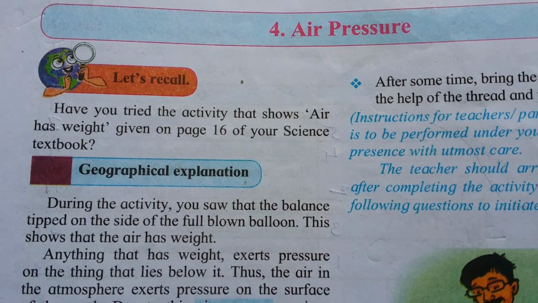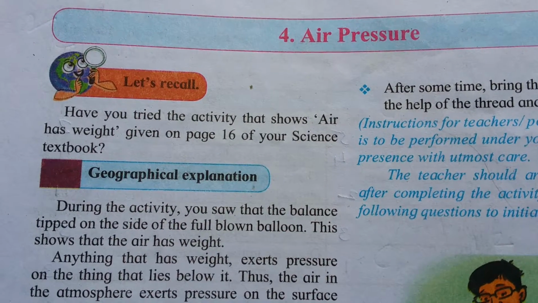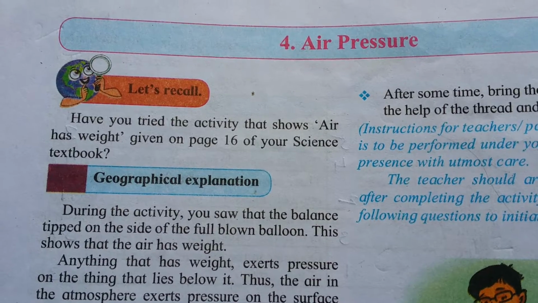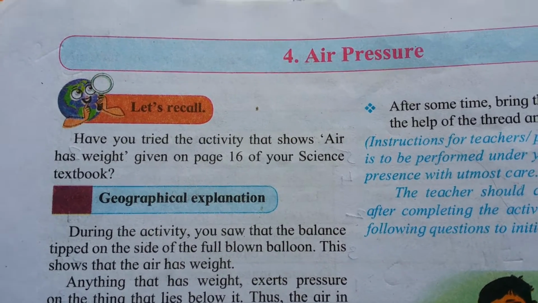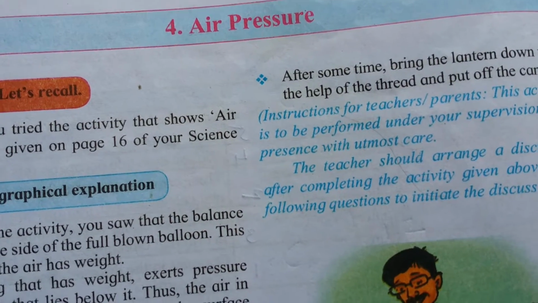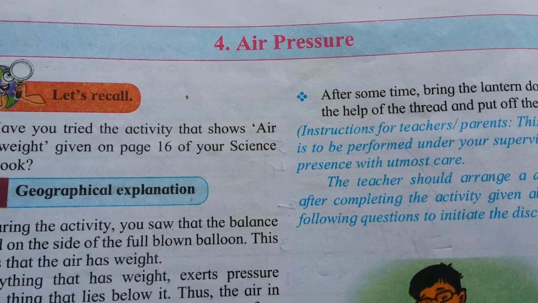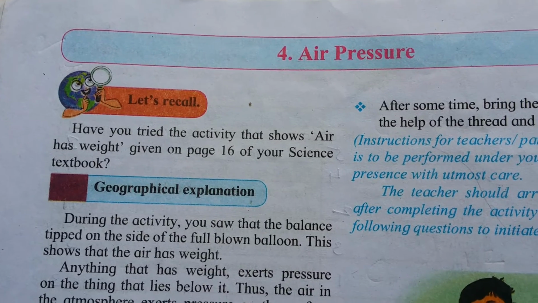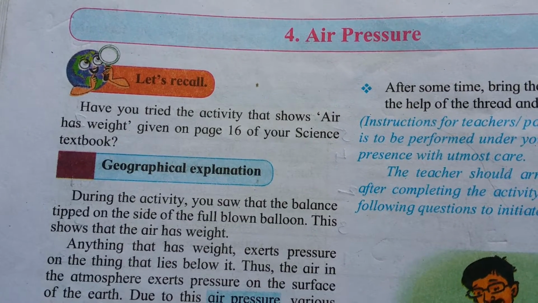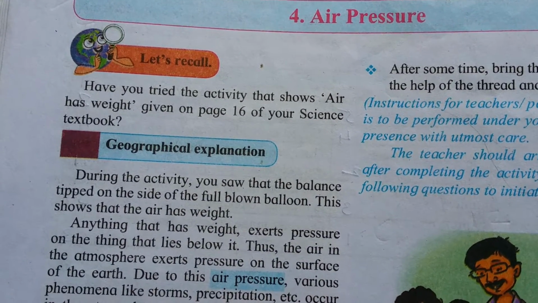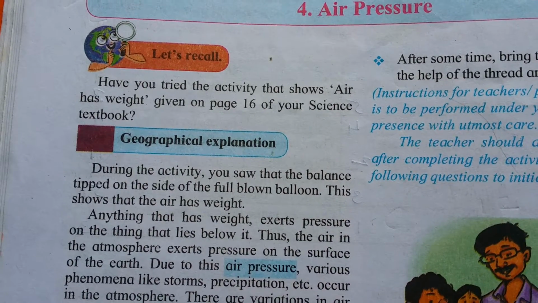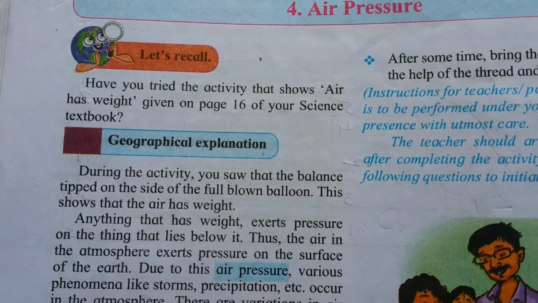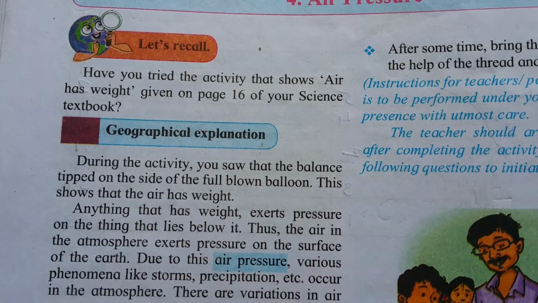We are aware that the envelope of air around the Earth is called atmosphere. The air in the atmosphere exerts pressure on the surface of the Earth. So we can say that air pressure or atmospheric pressure is the pressure exerted by air.